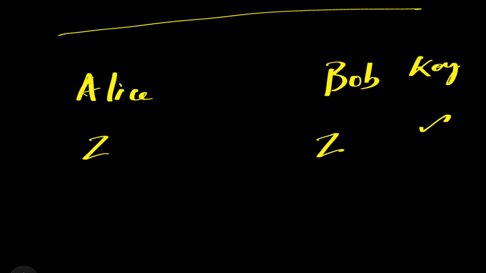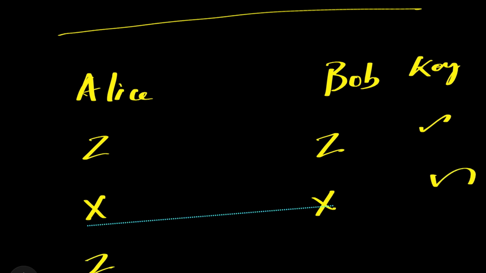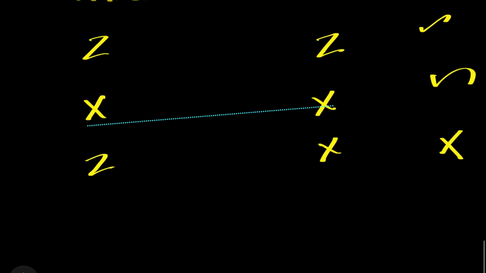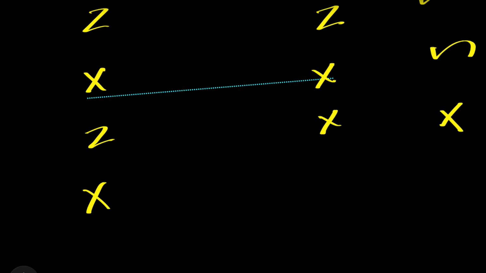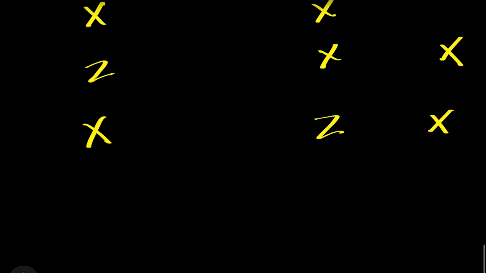If both are using an X axis, then the key is accepted. If Alice is using a Z and Bob is using an X, then the key is discarded. Again, if Alice is using an X and Bob is using a Z, the key is discarded.